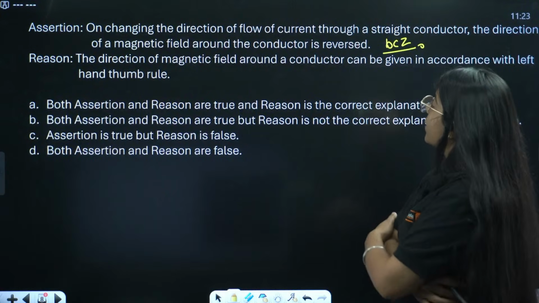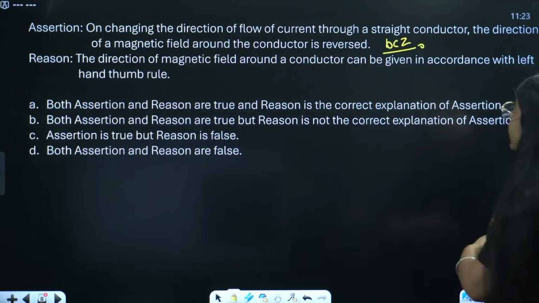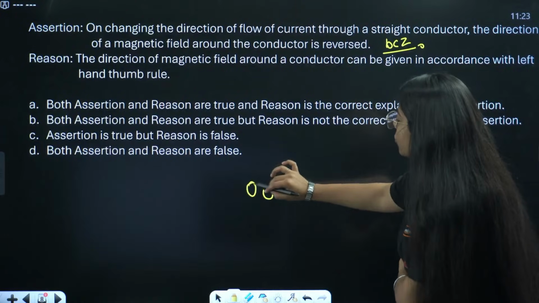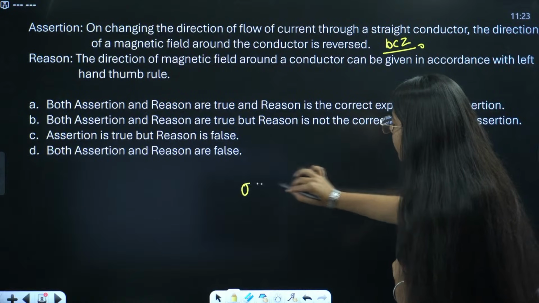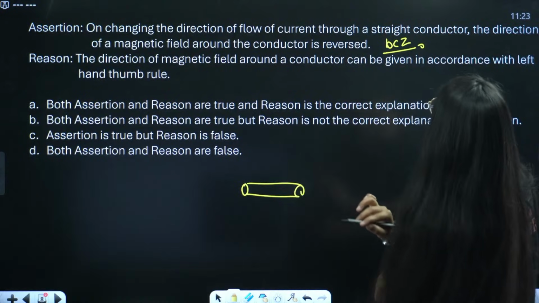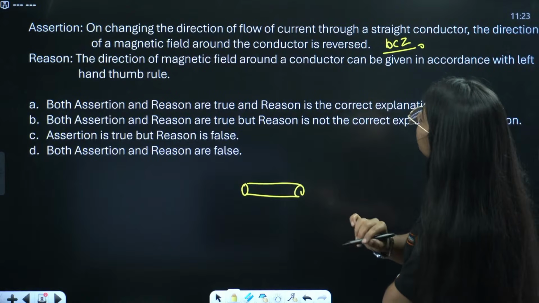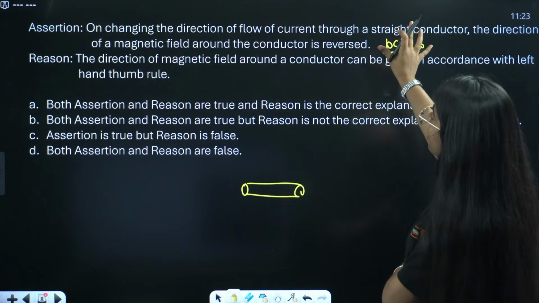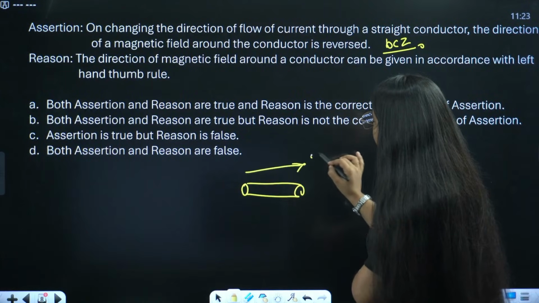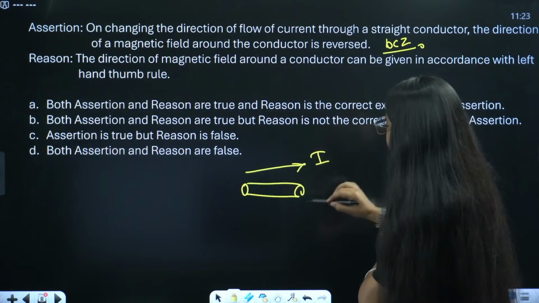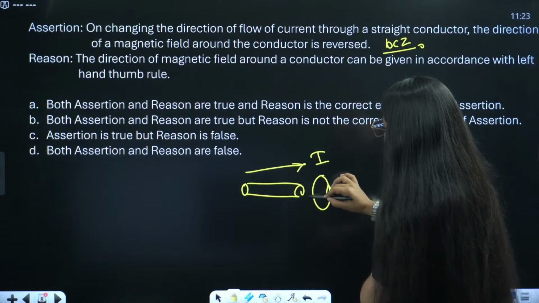On changing the direction of flow of current through a straight conductor, we have a straight conductor and they are saying that the direction of magnetic field around the conductor is reversed on changing the direction of current. If current is flowing in this direction, then let's say the magnetic field is in this direction.